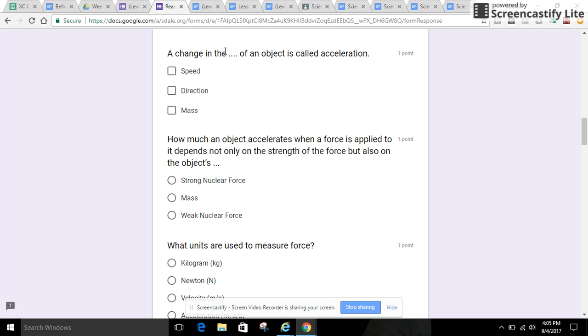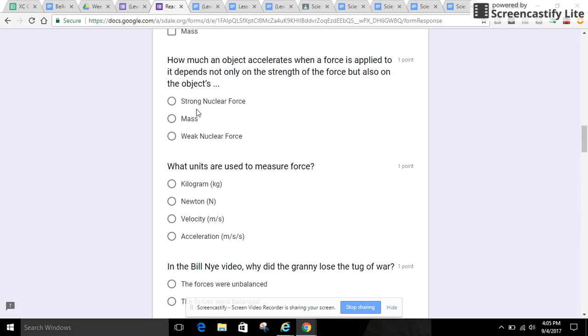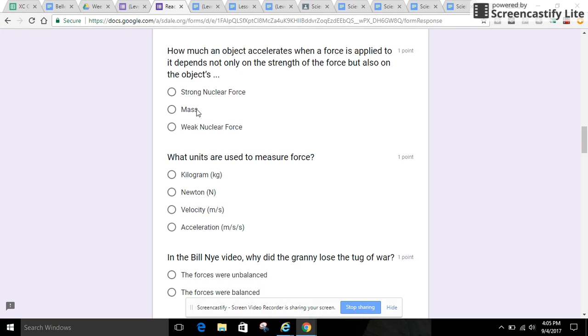Next question. You can choose more than one if you'd like. A change in the of an object is called acceleration. Speed, direction, mass. Next question.